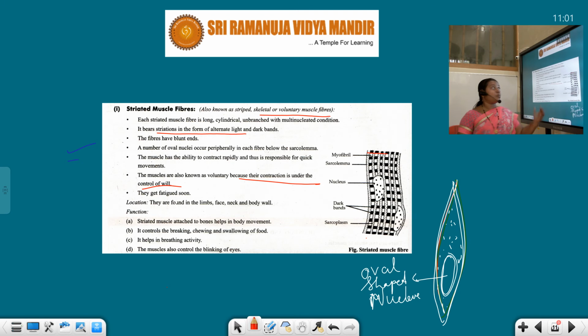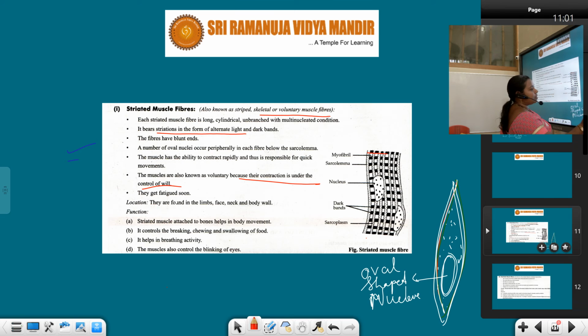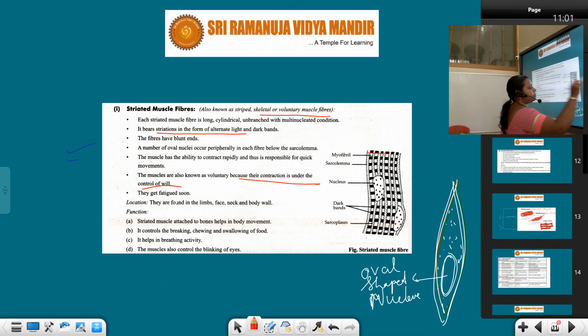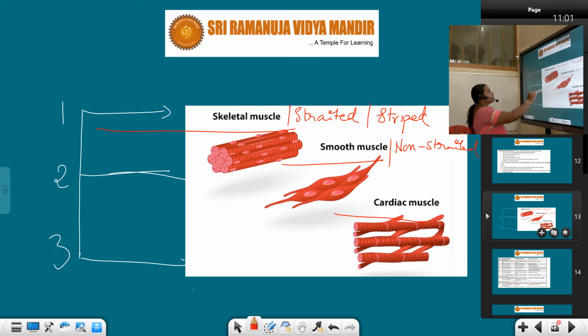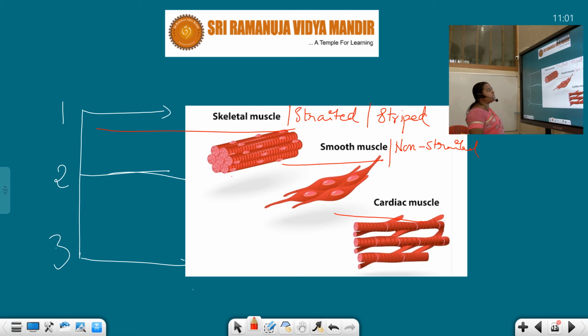That action is also performed by our striated muscles. So these are the different functions performed by the striated muscle. See students, this is the structure of striated muscles.